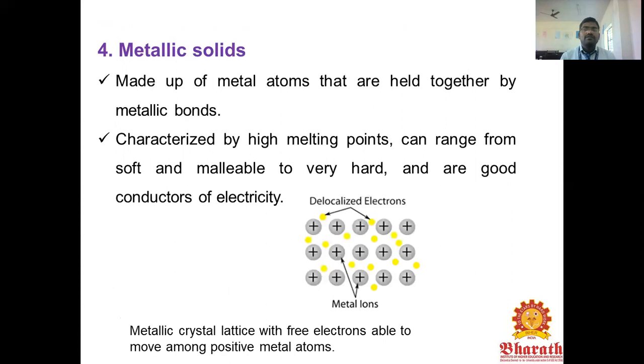Next are metallic solids, made up of metal atoms held together by metallic bonds. They are characterized by high melting points, can range from soft and malleable to very hard, and are good conductors of electricity. The metallic crystal acts with free electrons able to move among the positive metal ions.